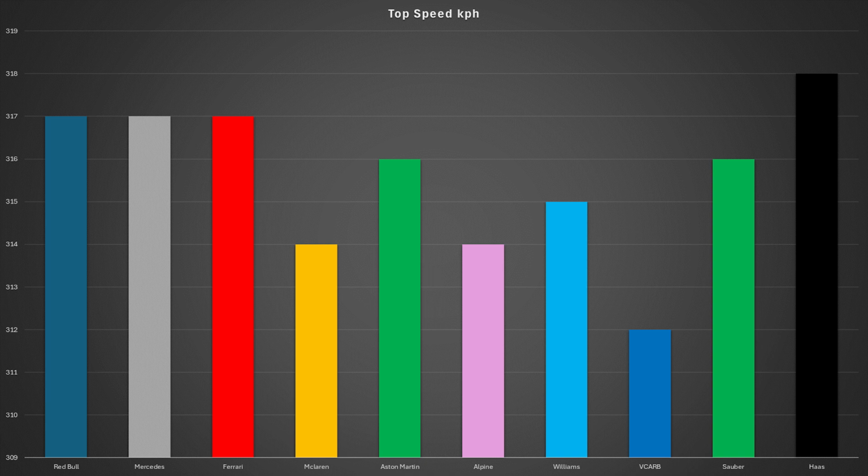Well, what we can see, to be honest, is that the top speed is very uniform for the majority of the field, as a lot of them are hitting either 317 or 316 km per hour. There is very little to tell between them. The slower cars were VCARB, who only hit 312 km per hour, and McLaren were surprisingly slow, only reaching 314 km per hour, much like the Alpine car. This is potentially indicating that McLaren were running the most amount of downforce as any team in the field.